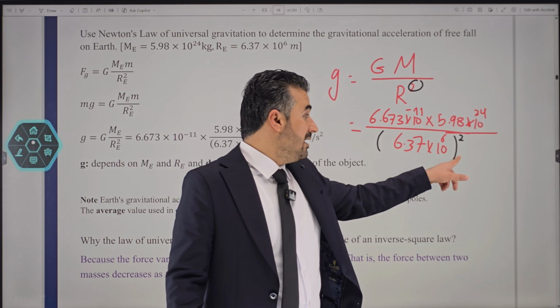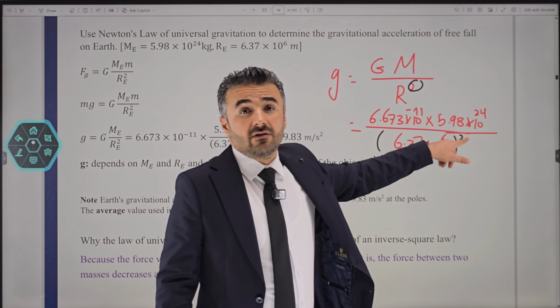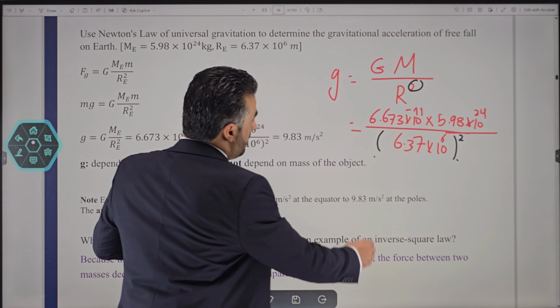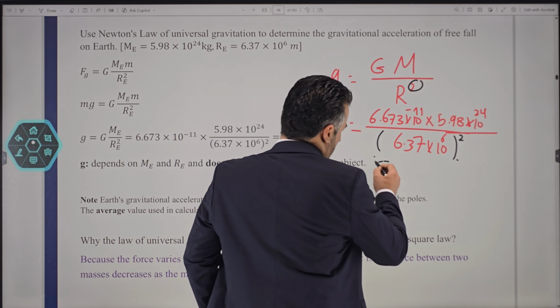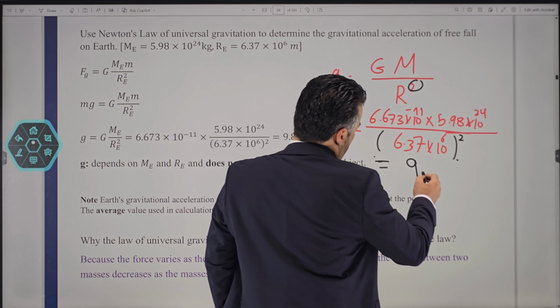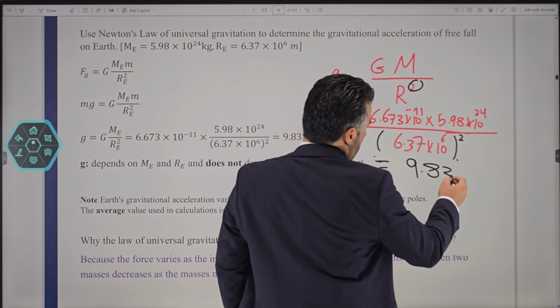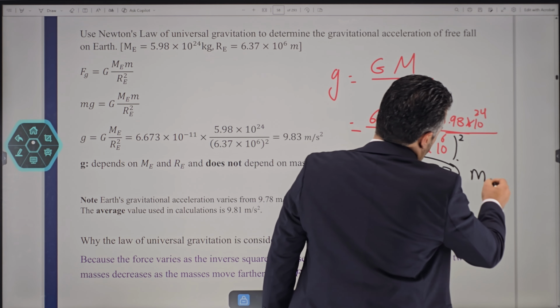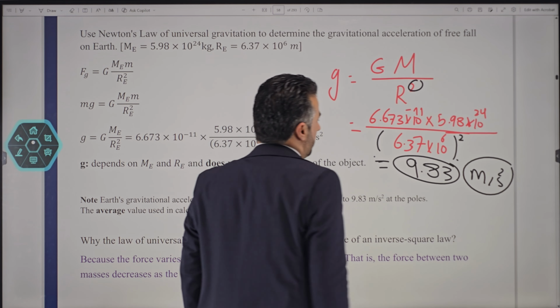So make sure you write the bracket squared first, and then whatever the number is, you just fill in that case. So once you do this, of course, you will get something, or G, the value for G, is something about 9.83. This is not the number that we use, but of course, this is one of them. That is meter per second squared at this point here.